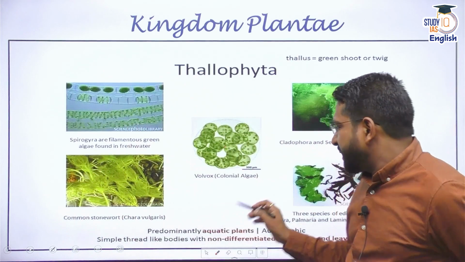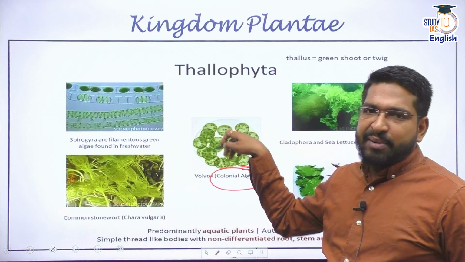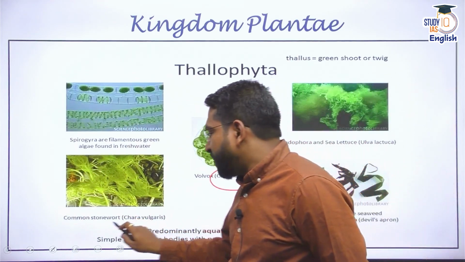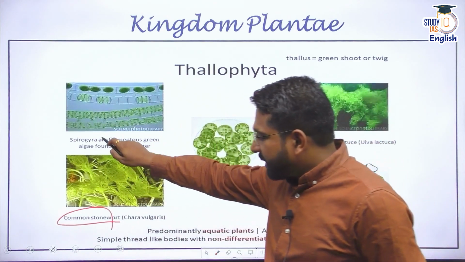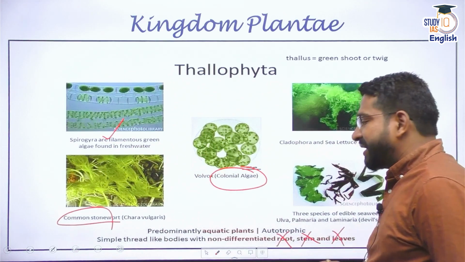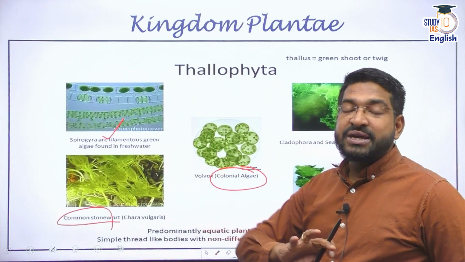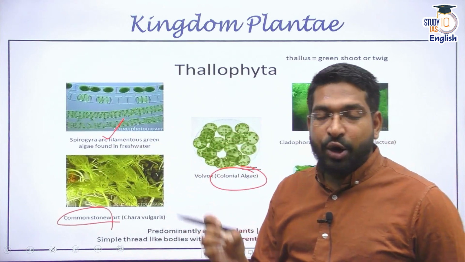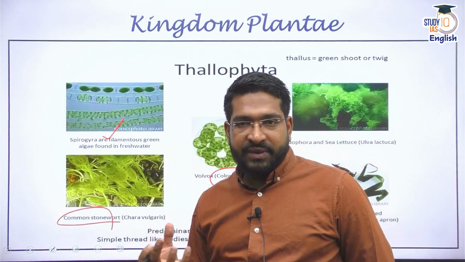These are the pictures. Colonial algae come under Thallophyta. The common stonewort comes under Thallophyta. Spirogyra comes under Thallophyta. Why? Because they do not have root, they do not have stem, they do not have leaves. That means their job is not differentiated. The organs are not formed at all. These parts are not there.